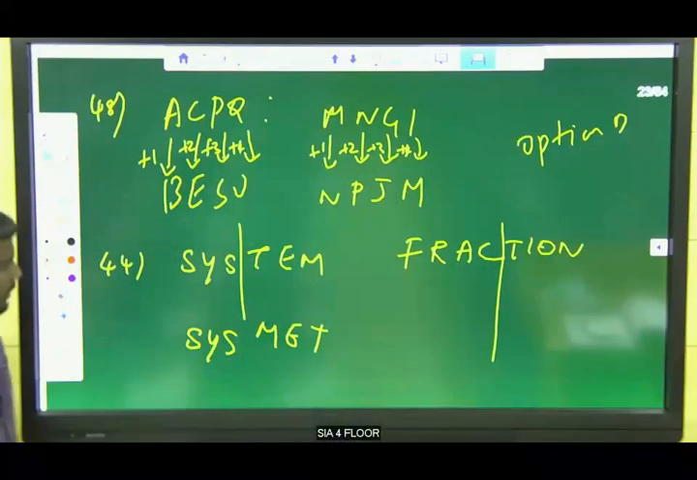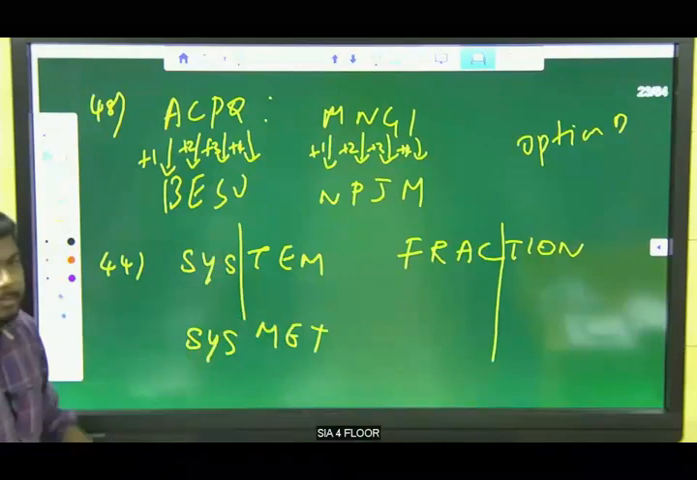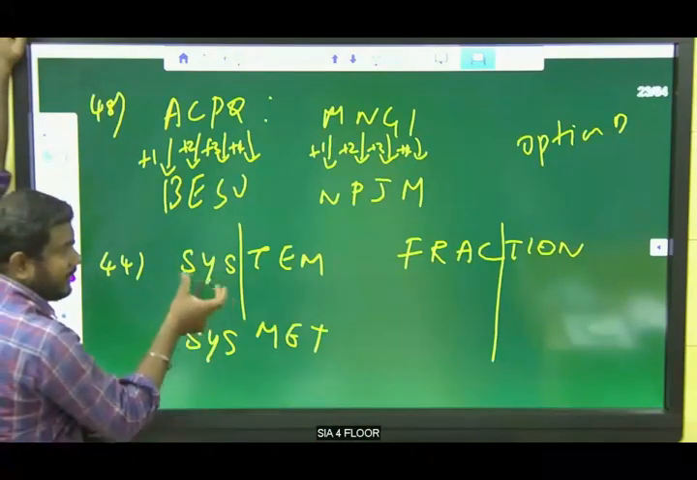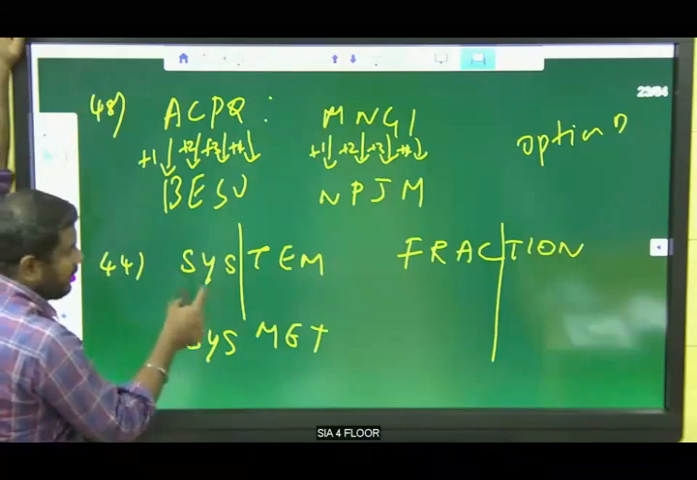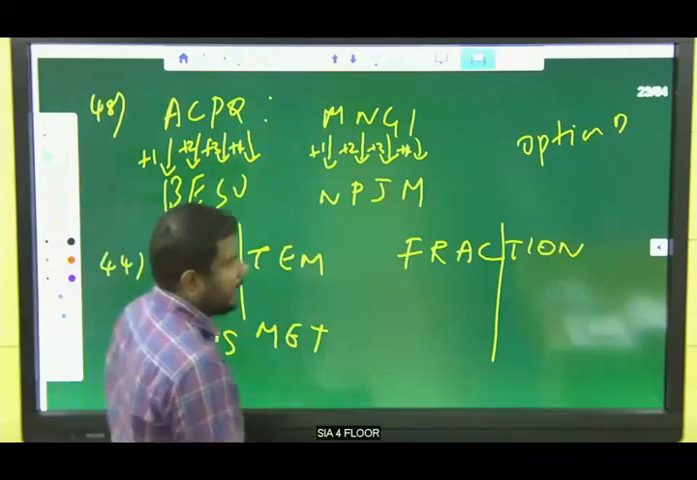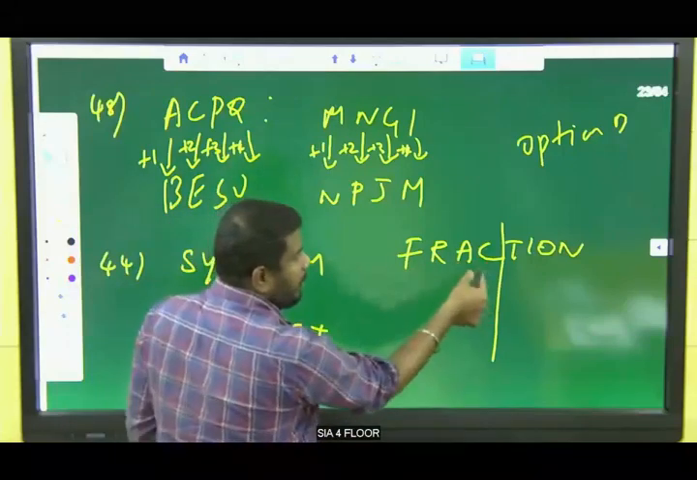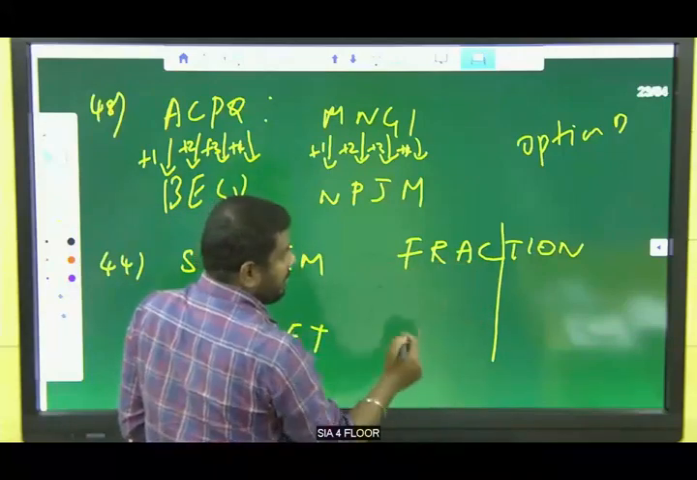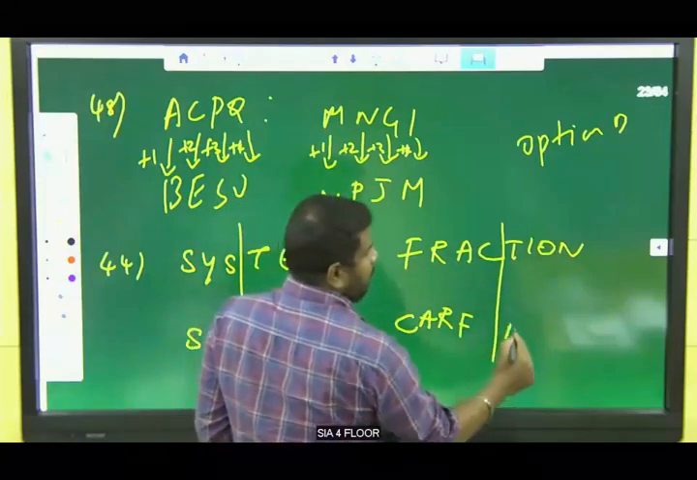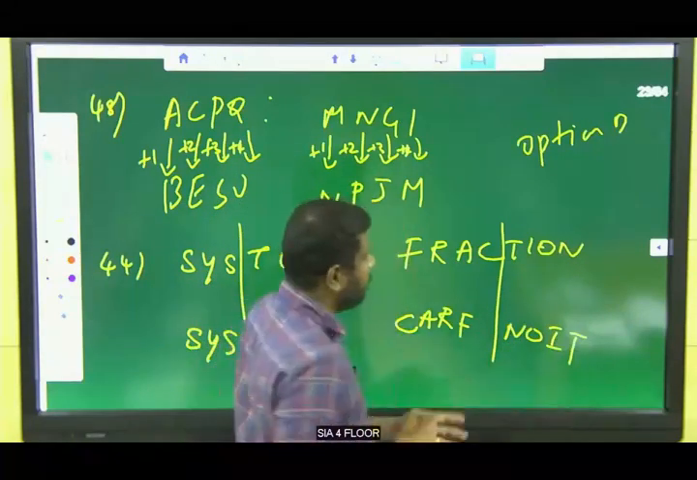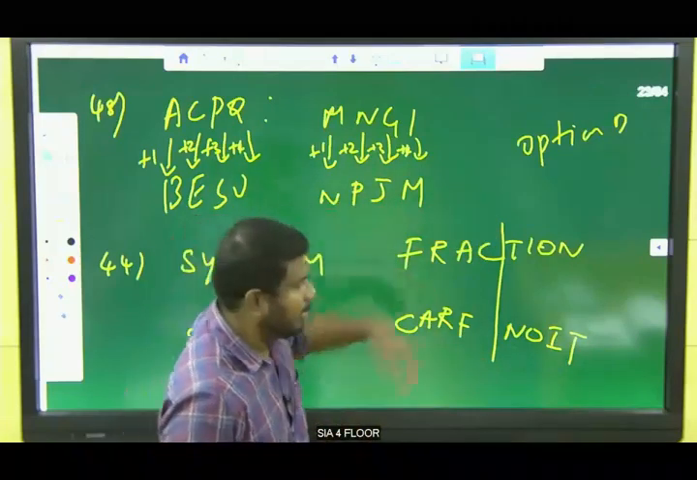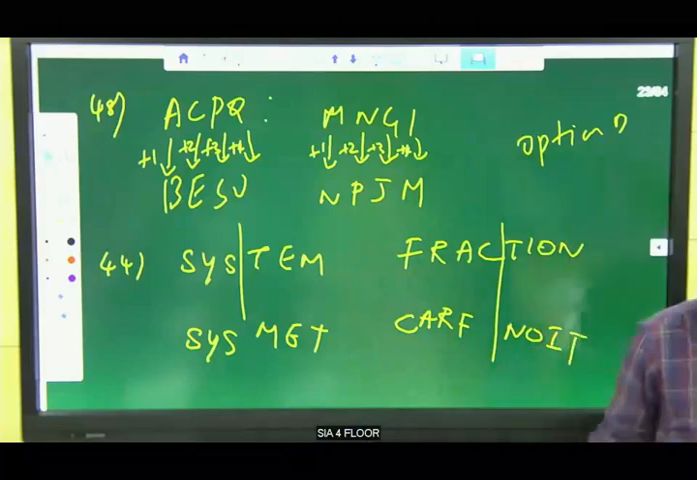Listen, Aishwarya, SYS TEM, system, right? So they have reversed these letters. I mean, they have written them in reverse order. SYS TEM in reverse order. Like that, you need to write. F or AC, you need to write the given letters in reverse order. So CA or F, and again NOIT. You should split it like 4 4, and you should write in reverse order. Clear?